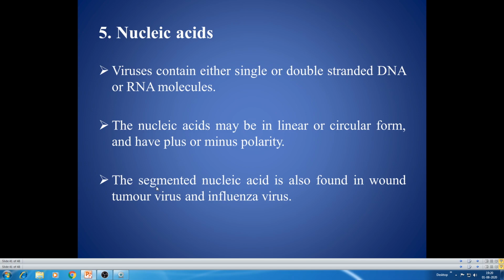Envelope. So we are talking about the envelope. That much about the envelope. And coming to nucleic acids. Viruses contain either single or double-stranded DNA or RNA molecules.